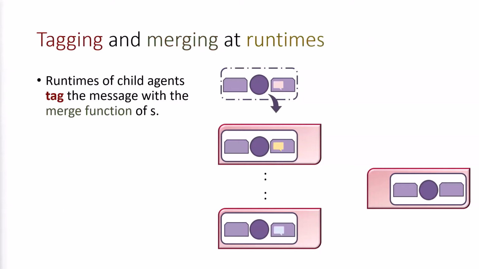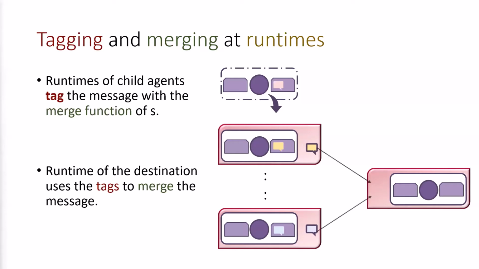To implement merging without extra communication steps or reliance on middle services, the runtime of a source agent piggybacks the merge function implementation of its refinement to messages that it sends out. We call this tagging. The runtime of the destination collects and groups messages and uses the attached tag to run merging. Once merged, the runtime can place the message into the inbox of the destination agent.